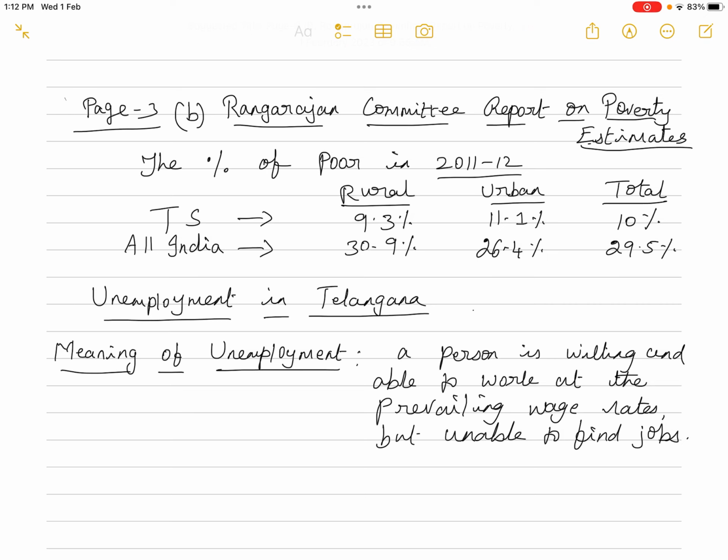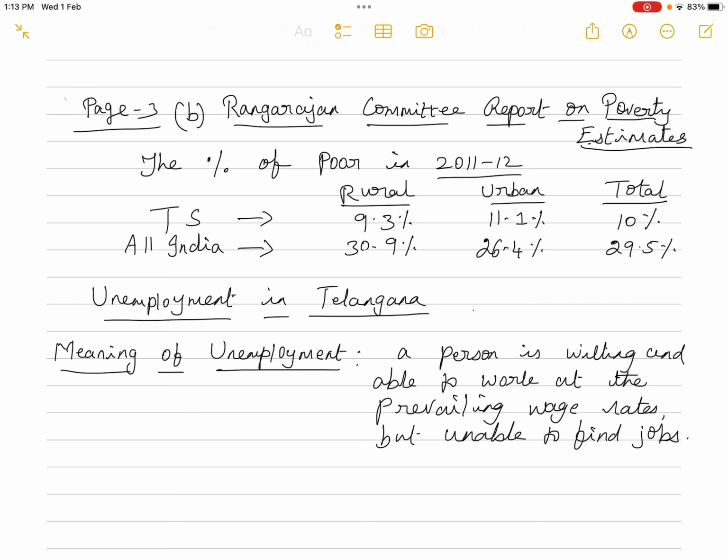This is mainly because the method of calculation may be different. So more or less, approximately, this is the range of poverty. When you talk about the total poverty levels in 2011-12, as per the Rangarajan committee report, in TS it happens to be 10%, both rural and urban put together, whereas at the all India level it is 29.5%, so almost 30%. So at the all India level, 30% of the people are below the poverty line, whereas in the state of TS, only 10% of the people are below the poverty level.